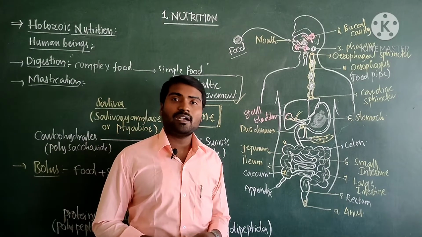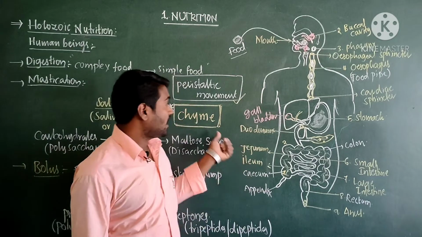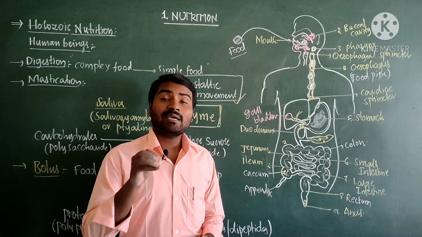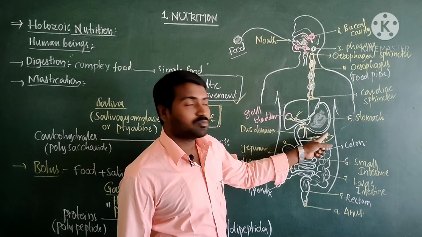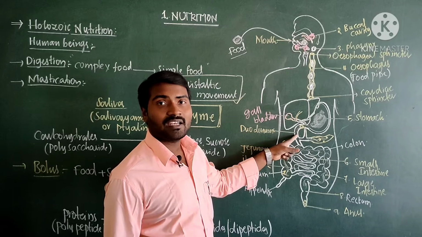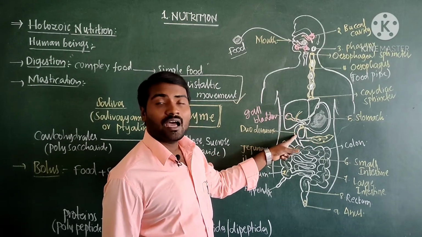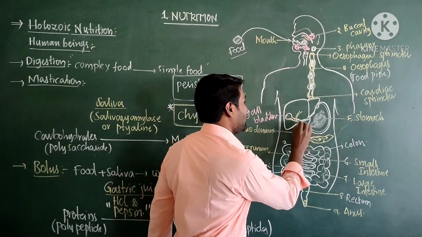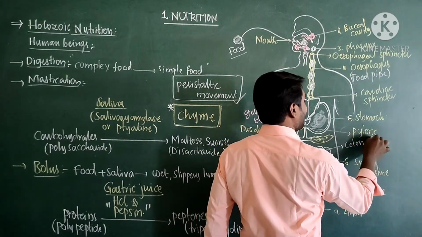A very important question: what is meant by bolus, what is meant by mastication, and what is meant by chyme? The partially digested semi-solid acidic food is called chyme. This chyme is moved from the stomach to the next part called the small intestine. What is the first part of the small intestine? Duodenum. Between the stomach and duodenum there is also an opening. That opening is guarded by a sphincter. This sphincter is called pyloric sphincter.